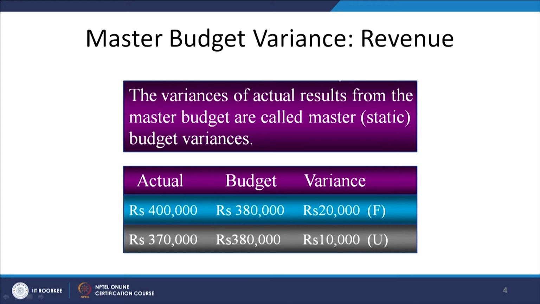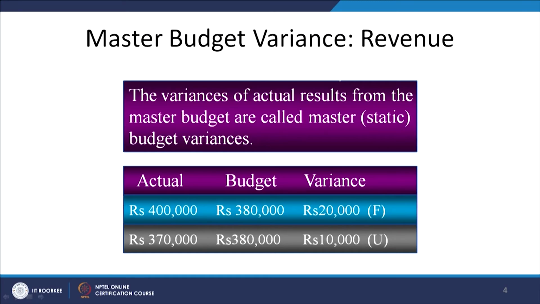So, now we have two levels only, one is the budget, second is actual, right. At the budgeted level, the sales were 3,80,000 and your cost was expected to be 3,80,000. So, it means we were expecting the business to be at no profit no loss, but actually what has happened is your actual sales have gone up, cost has come down. So, there is a variance, but it is only possible to compare your actual performance with the budgeted performance. So, this is known as the static budget variance or the master budget variances.